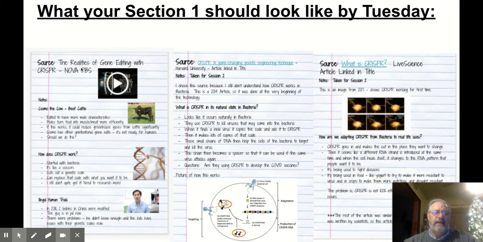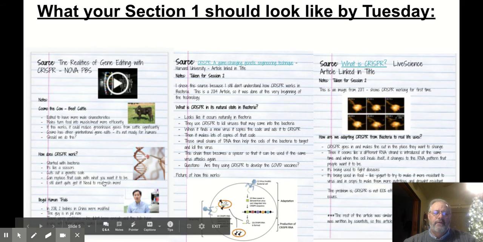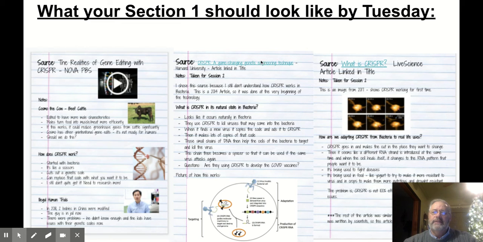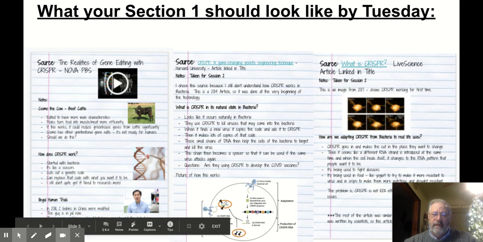From Thursday, last Thursday, with the source up here to copy and paste the link, with your video embedded here, the notes taken, and the pictures. This would have been from Friday. We have an article. Click on that link. We take in notes, and then we have an annotated diagram down here as the picture.